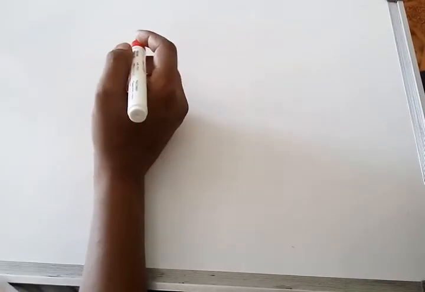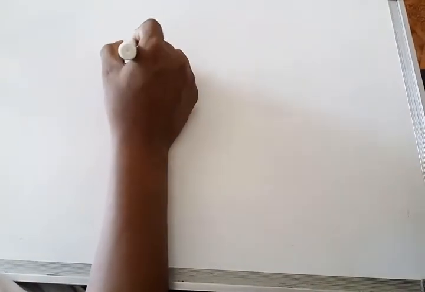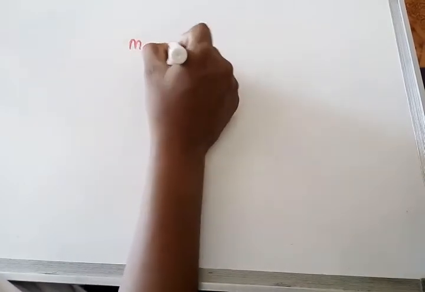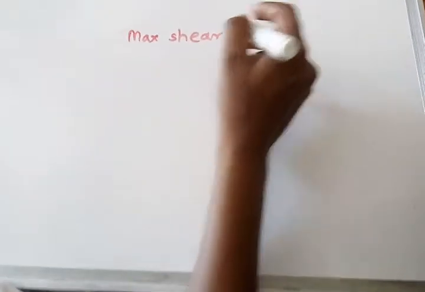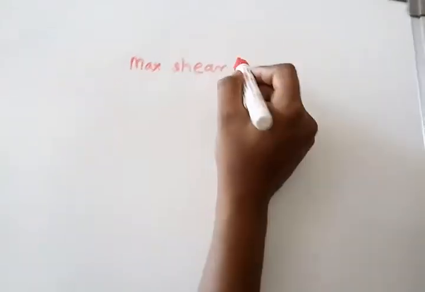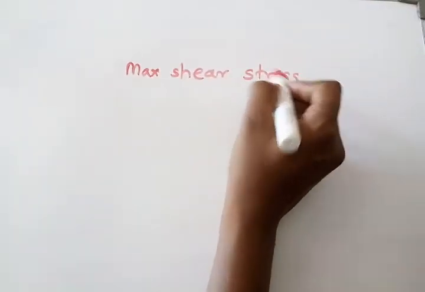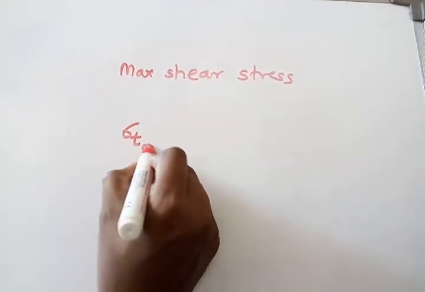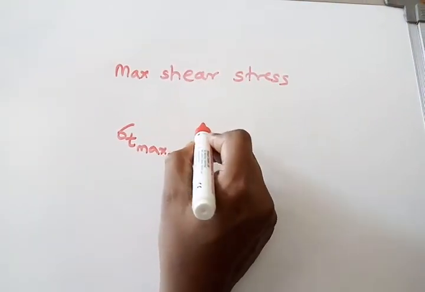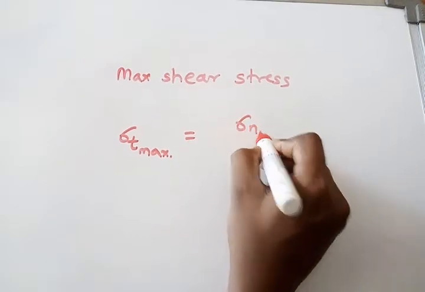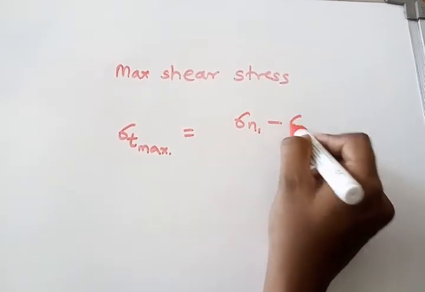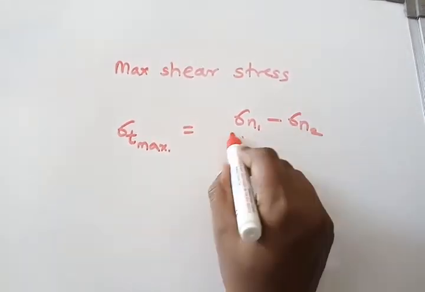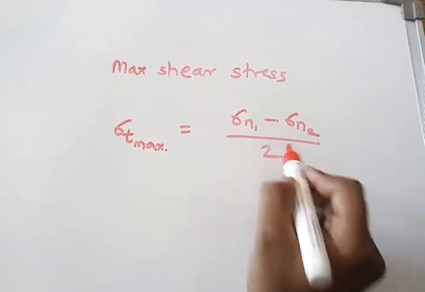Next thing is how to calculate maximum shear stress in this complex system. Maximum shear stress is calculated by sigma t max is equal to sigma n1, the major principal stress, minus sigma n2, upon 2.